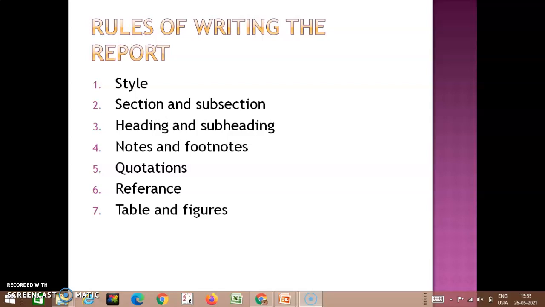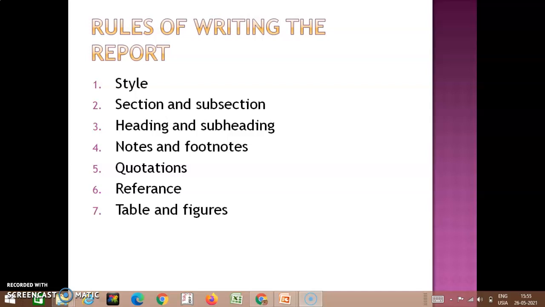Also, additional information, if any, you have to provide to clarify your concept. It should be given as notes. Then these notes and footnotes, most of the time, will be shown at the end of the page or at the end of the chapter.